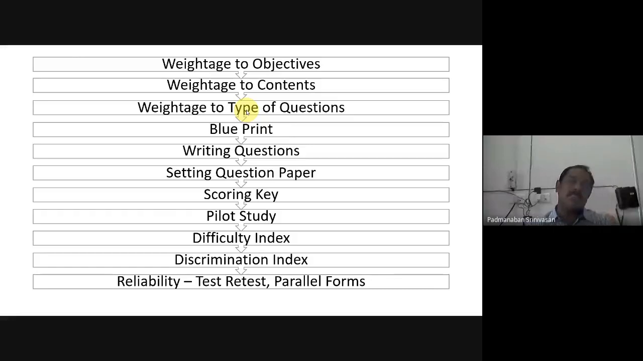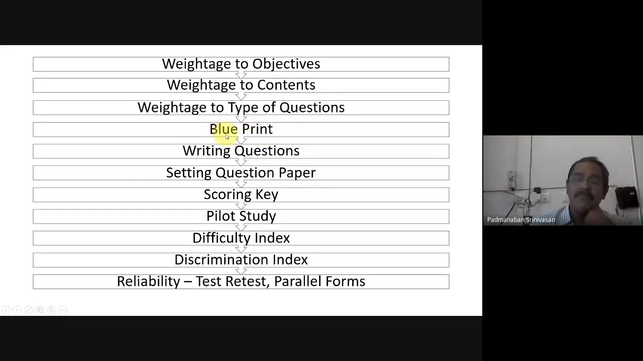Writing questions, those are the teacher made questions. Those are questions not of standard type. Those questions now we are making into standard type by going through the process from step number 1 to the last step, reliability. If you find the reliability, then those questions will become standardized questions. Okay, is that okay for you? So let us proceed. Our idea today is to prepare a blueprint.